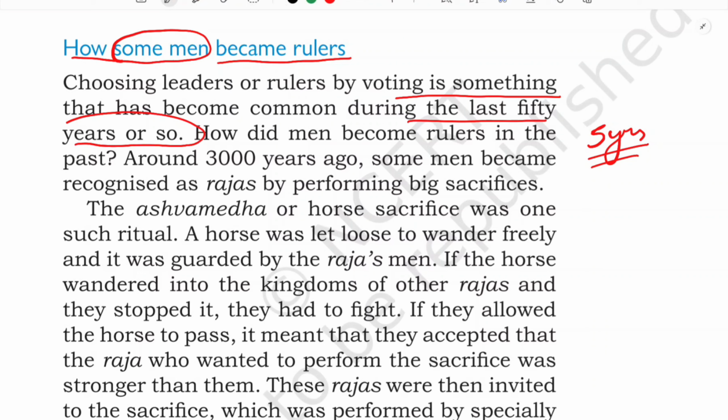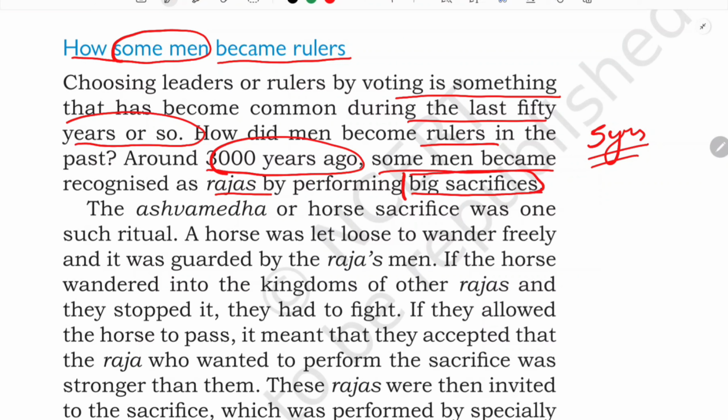So, let us see about our past. We are studying ancient history, isn't it? So that thing is about today's world. Today's day. So let us see how, around 3000 years ago, these men became rulers. Okay, some men became recognized as rajas by performing big sacrifices.